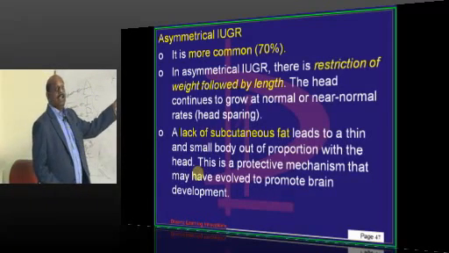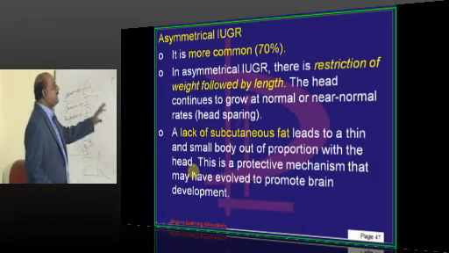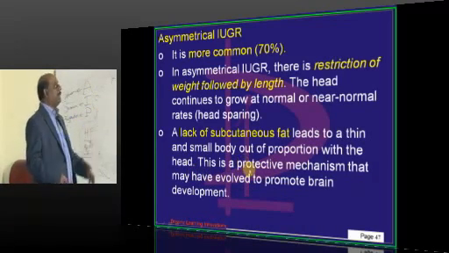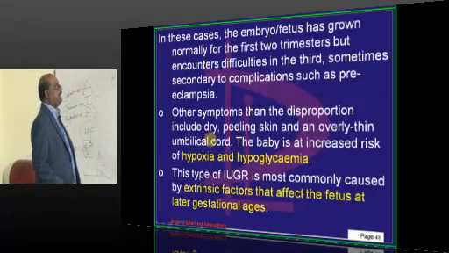So, a lack of subcutaneous fat will lead to a thin and small body which is out of proportion with the head in case of asymmetrical IUGR.